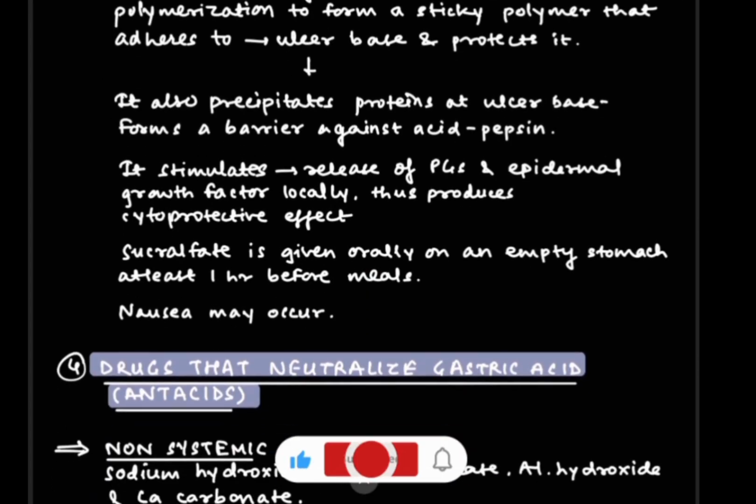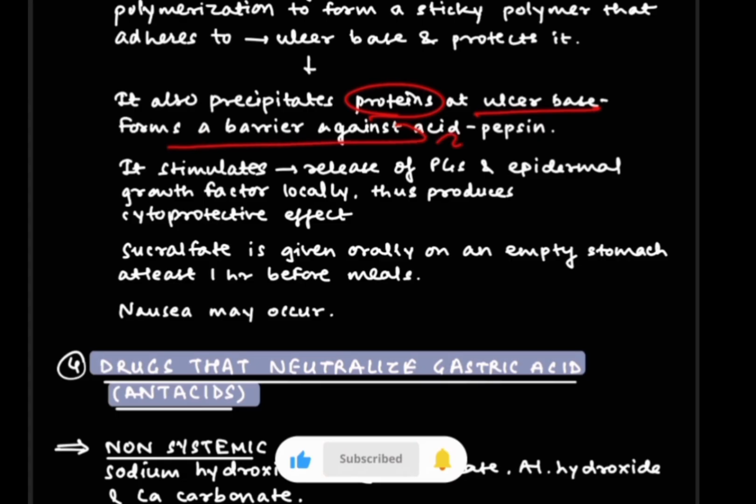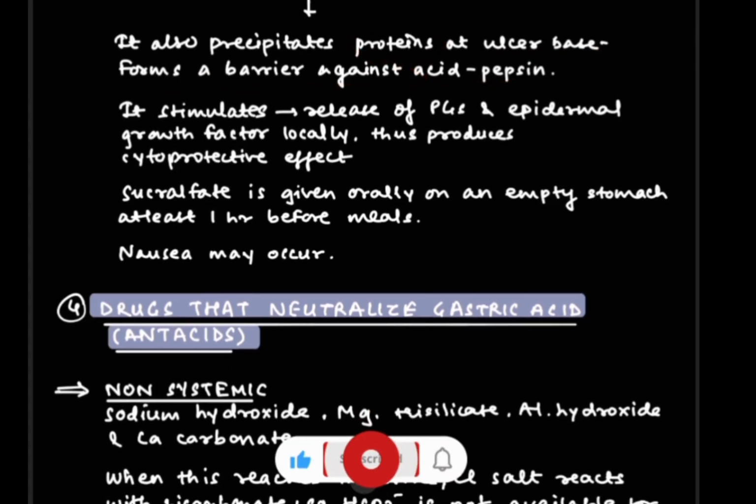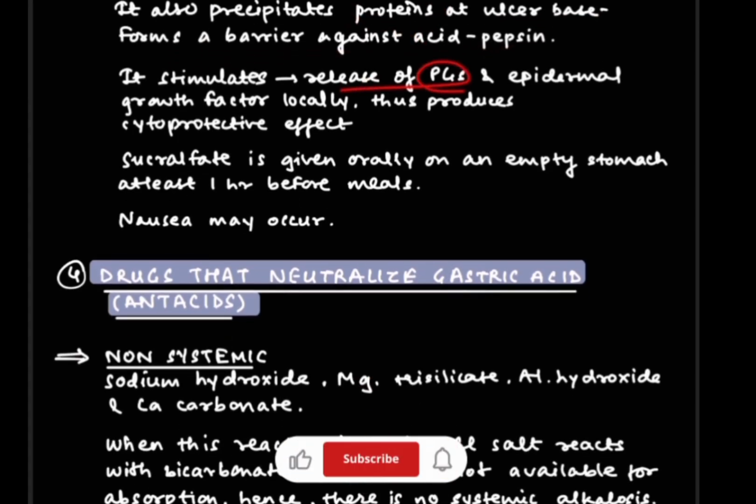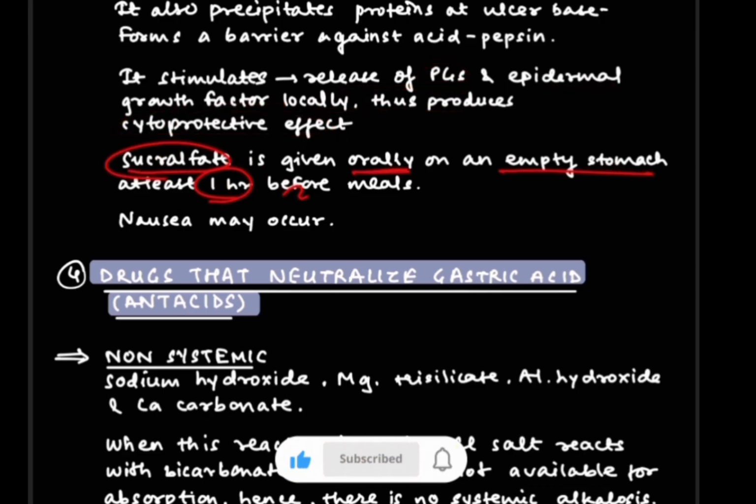As well as it also precipitates proteins at the ulcer base, which forms a barrier against acid and pepsin. Moreover, it stimulates the release of prostaglandins and epidermal growth factors locally, thus producing a cytoprotective effect. Sucralfate is given orally on an empty stomach, at least 1 hour before meals. And the side effect of sucralfate is that nausea can occur.